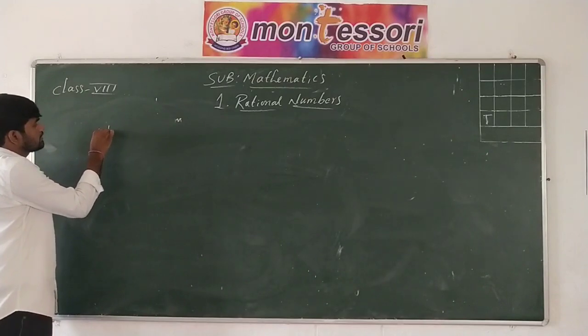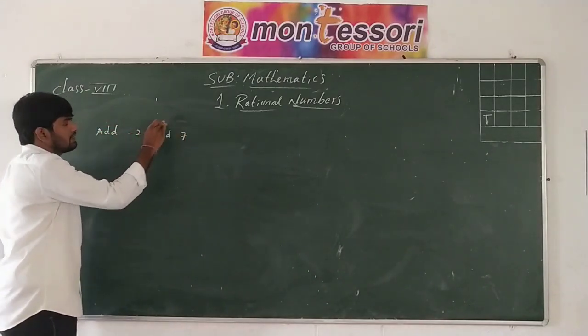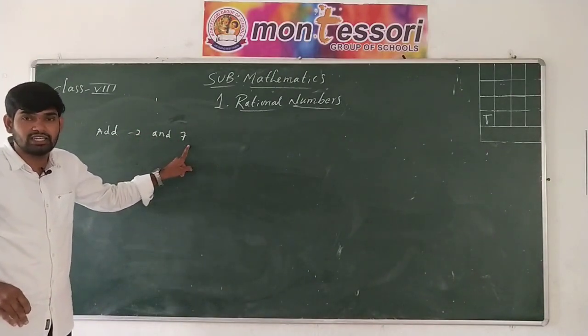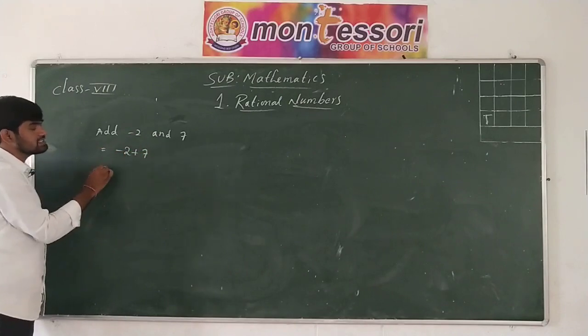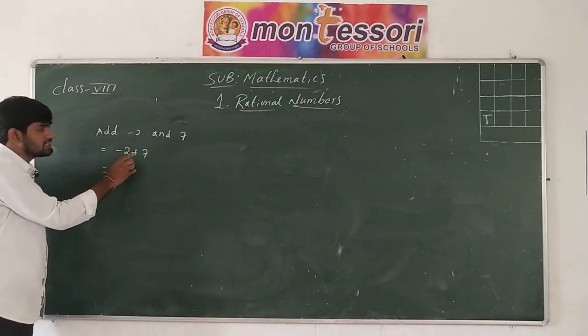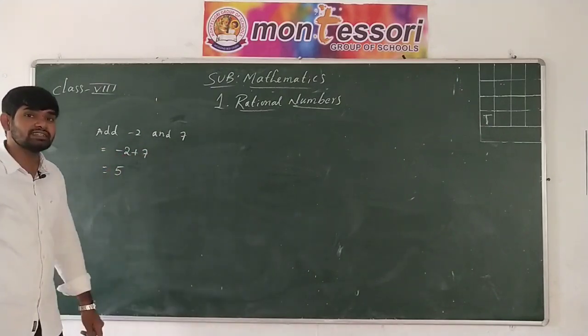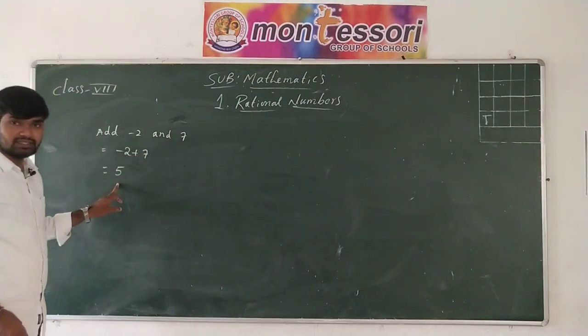Add minus 2 and 7. Let us add these two integers. Minus 2 is a negative integer and 7 is a positive integer. Let us add them, that is minus 2 plus 7. What is the sum? Adding 7 to minus 2, the result is 5. Now 5 is an integer. So the sum of the two integers is an integer.